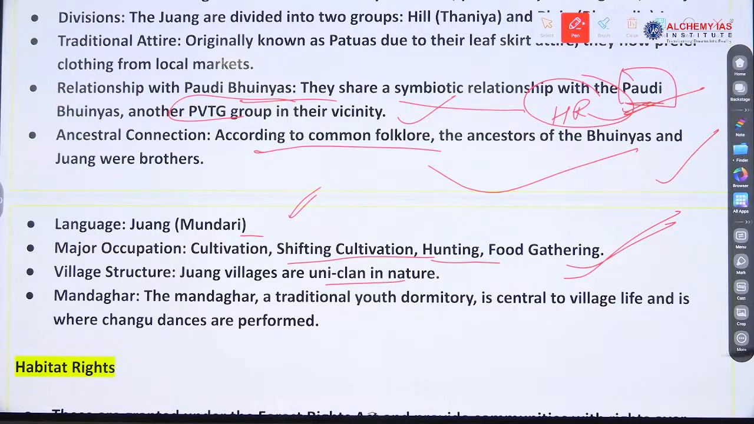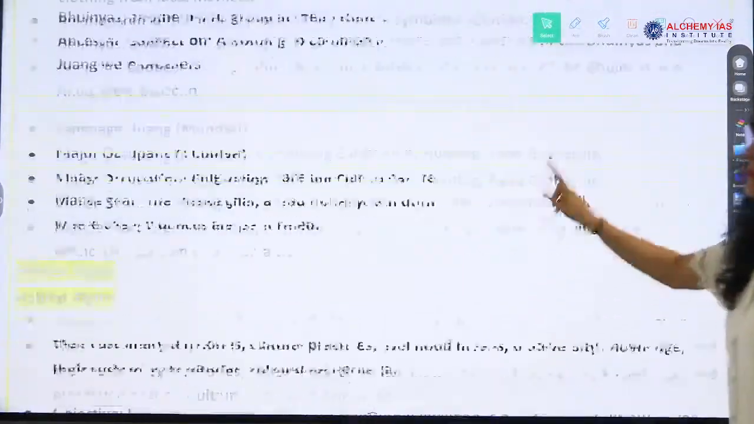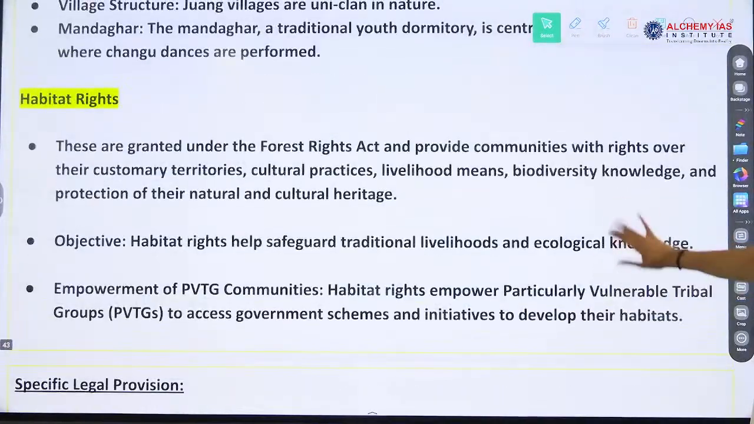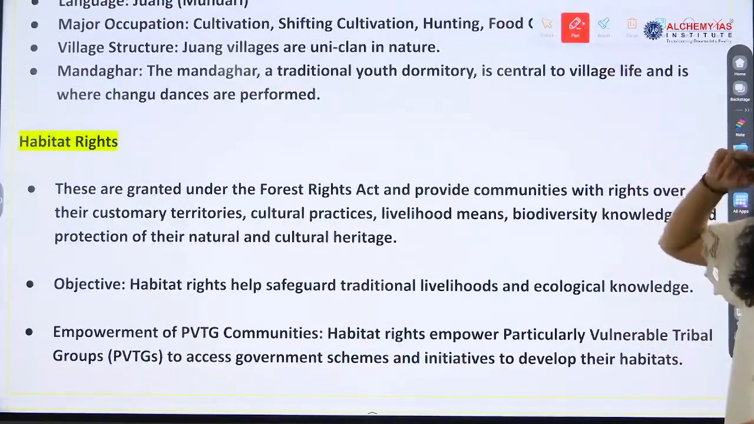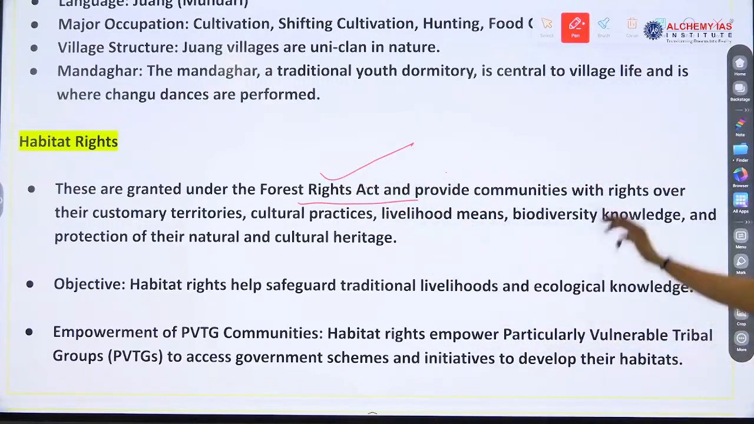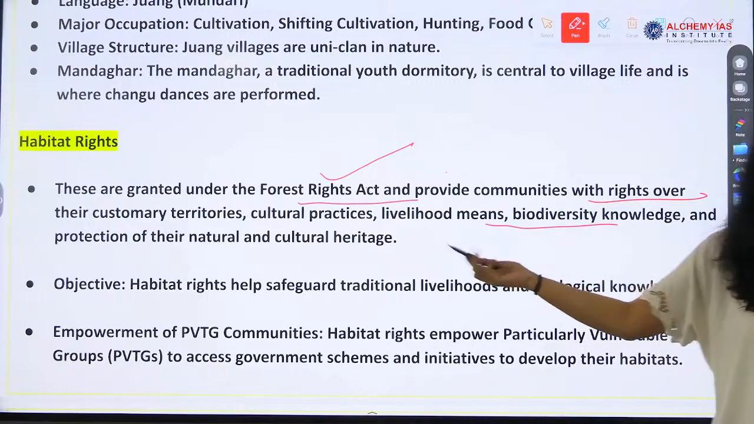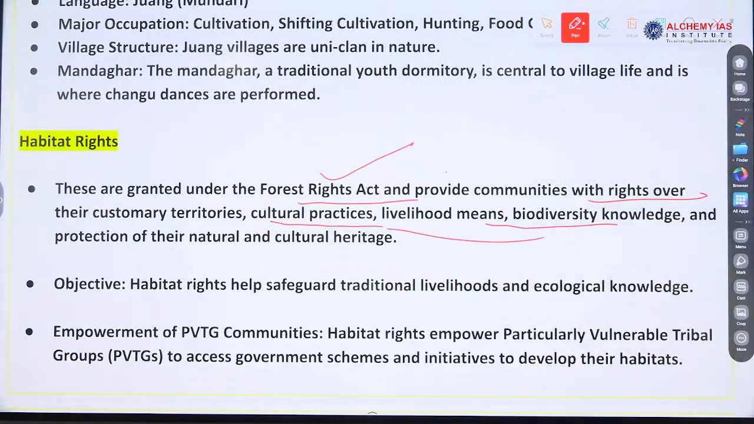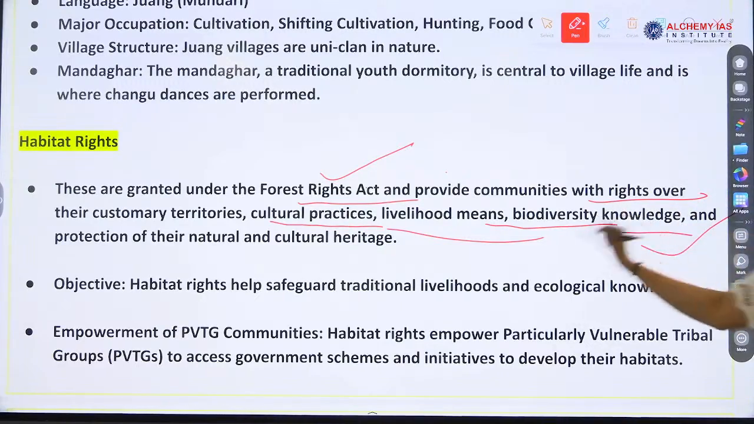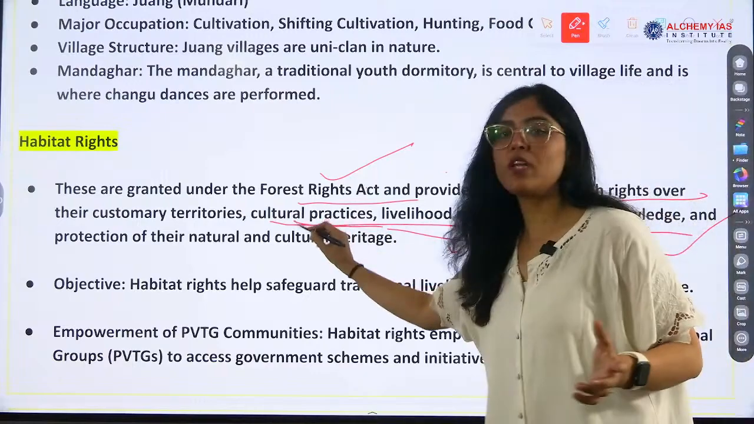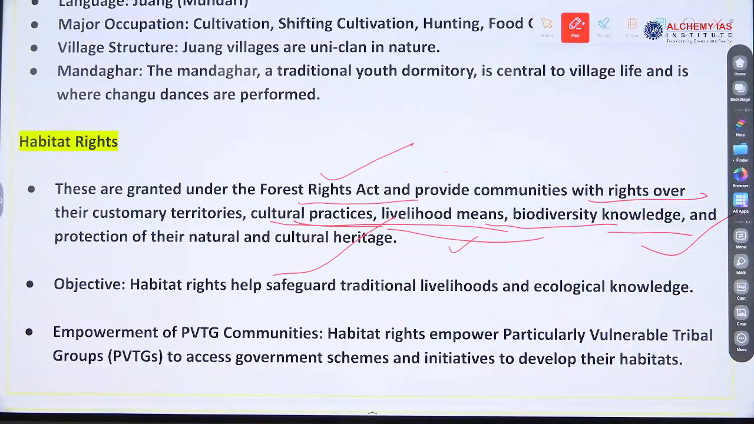Unique land in nature. Habitat rights. What are habitat rights? They are granted under the Forest Rights Act and provide communities with rights over their customary territories, cultural practices, livelihood means, biodiversity knowledge, and protection of their natural and cultural heritage. So everything associated with their life, because tribal people's life is very much dependent on the environment, the surrounding, the ecosystem, right? All these rights are given so that they can survive. They have access to natural resources, which is very basic to them.